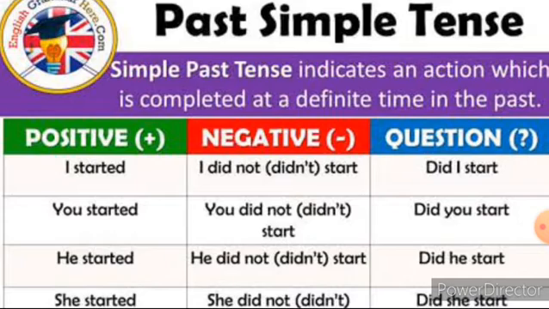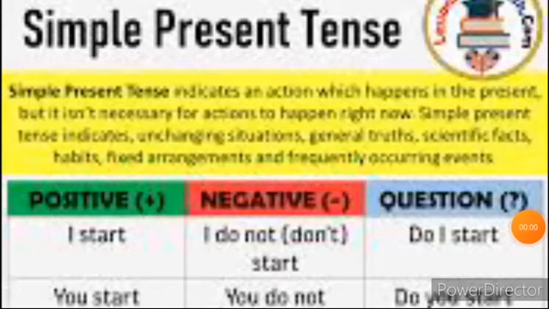Look at the example in the positive sentence. I started. For the negative sentence, we have to use the word not. I did not, or I didn't start. While asking a question, we have to use a question word such as did in the front. Did I start? End with a question mark. So the simple past means an action that ended at a point in the past.